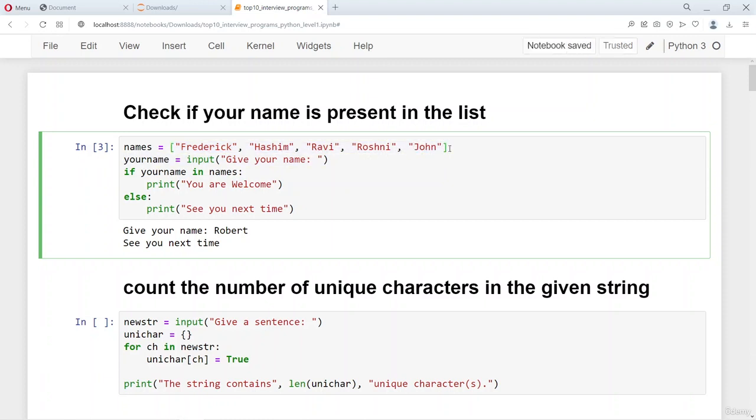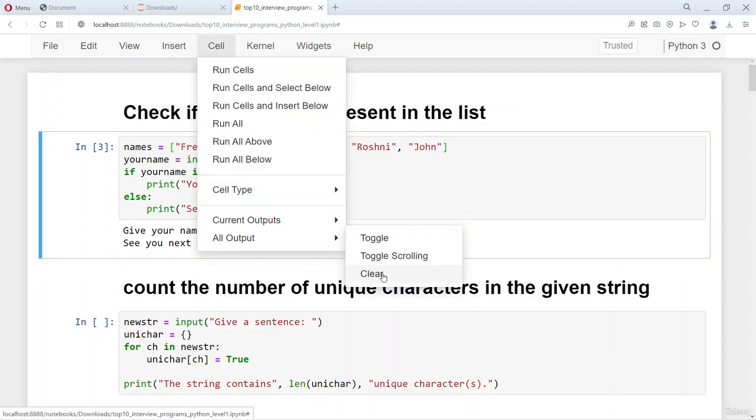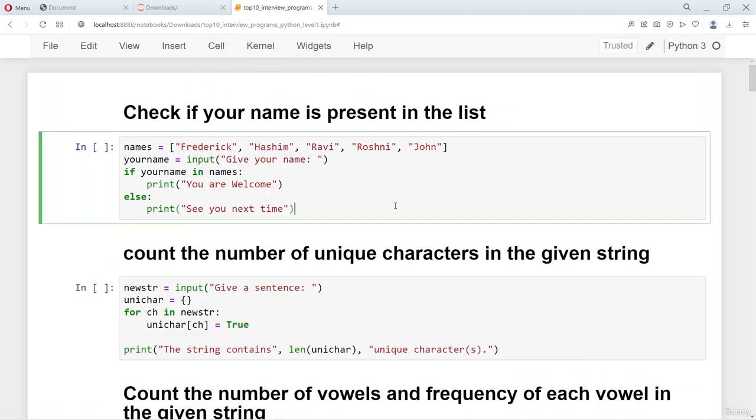We have already given a list of names, and then the input is taken through the input statement, and then the if statement is used to check this. So this is a very simple but powerful program to check if the given string is part of a list already. And Python is very good at doing this quickly.